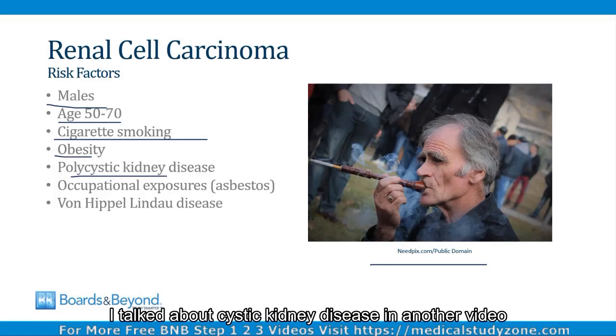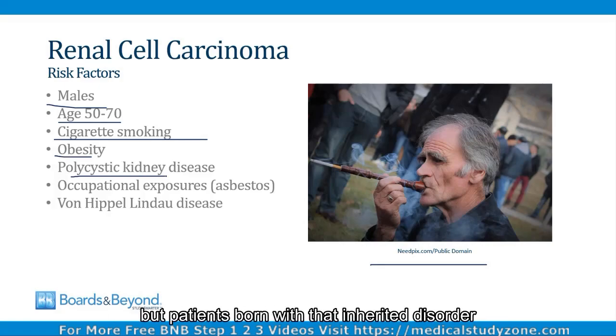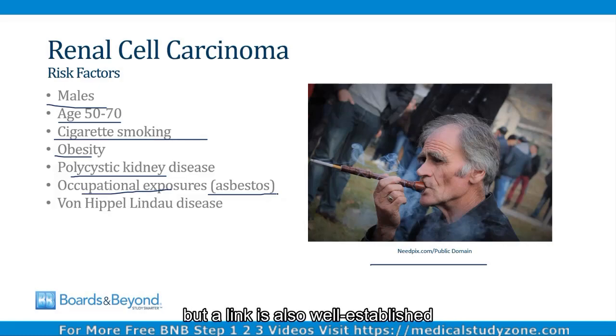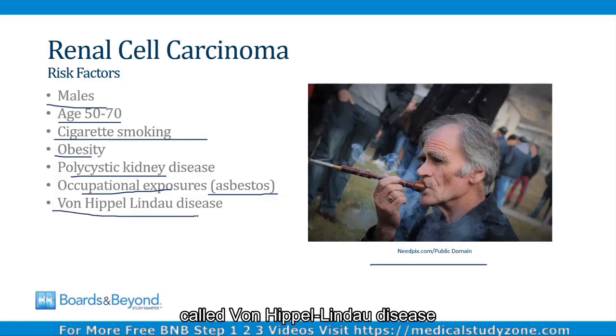I talk about cystic kidney disease in another video, but patients born with that inherited disorder are at increased risk for renal cell carcinoma. Certain occupational exposures increase the risk of this cancer. In particular, asbestos does. We usually think of asbestos exposure as being a risk factor for lung cancer and pleural tumors like mesotheliomas, but a link is also well established between asbestos and renal cell carcinoma. And then finally, there's a rare inherited condition called von Hippel-Lindau disease, which we'll talk about later, and patients with that condition are at high risk for renal cell carcinoma.